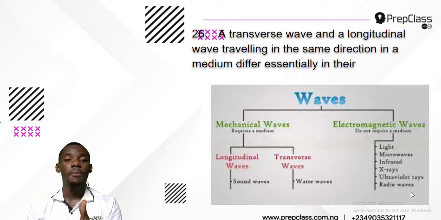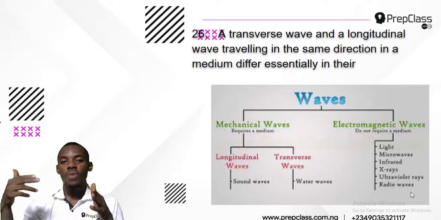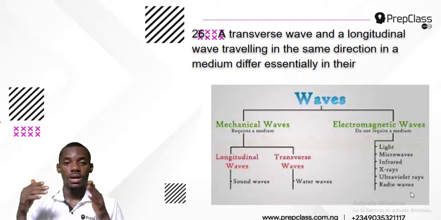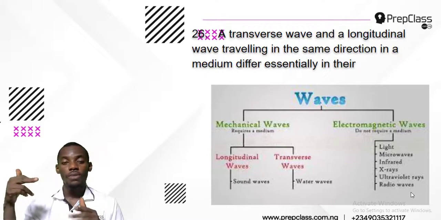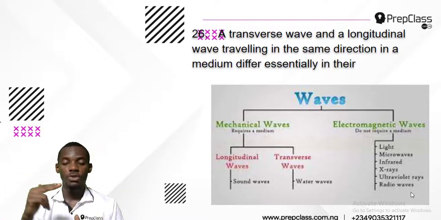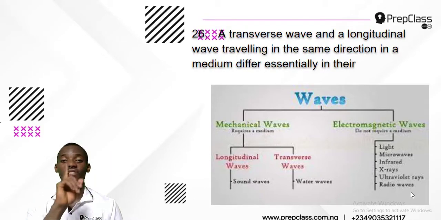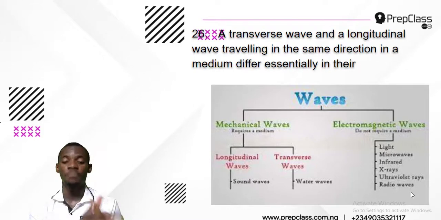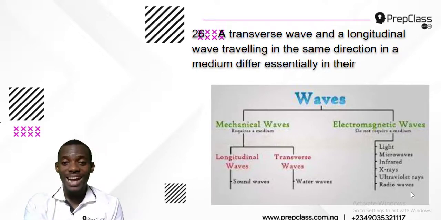An example is water wave. The water wave travels perpendicular, up, down, up, down. When you release the wave of the water, it should go straight, but it doesn't. It goes up, down, up, down. That is transverse. So it is a wave that travels perpendicular to the direction of propagation, while longitudinal waves travel in the same direction as their propagation. That is the difference, and the major difference between the two is their direction.